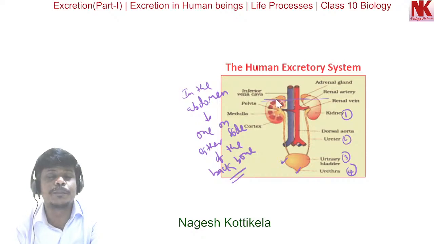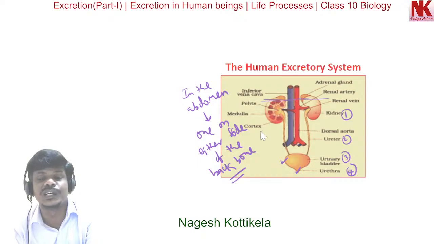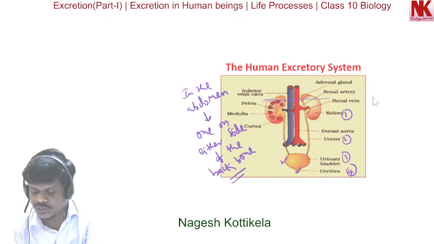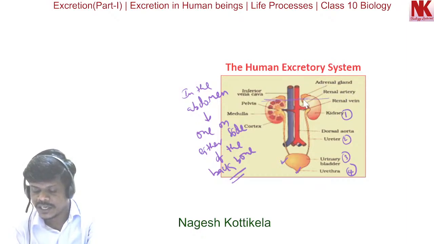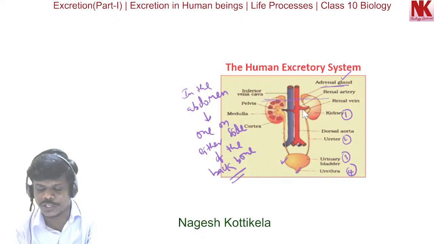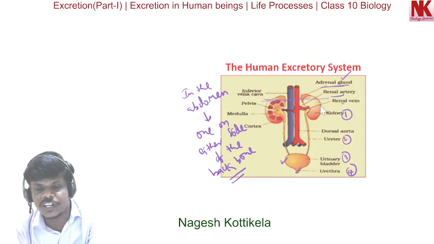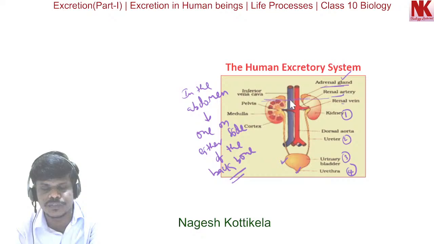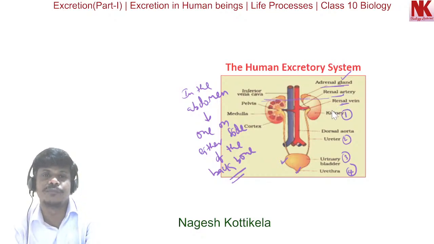So what is the position of kidneys? They are in the abdomen, one on either side of the backbone. If you see this picture, the other structure on the top of the kidney, this cap like structure, is the adrenal gland. After that, you can see this one is the renal artery. Renal artery supplies oxygenated blood to the kidney, and the renal vein, a branch of the vena cava, carries deoxygenated blood from the kidneys.